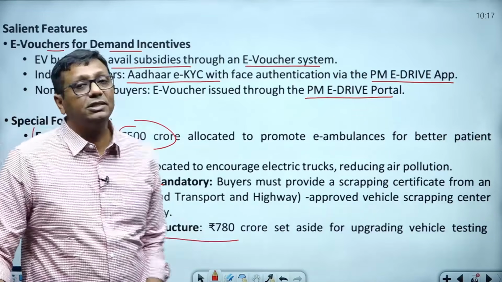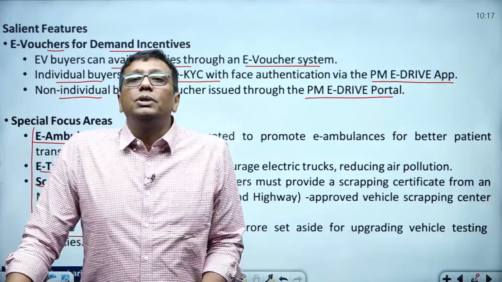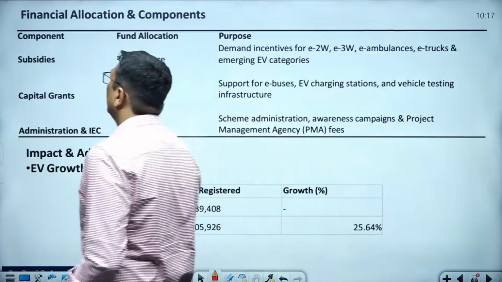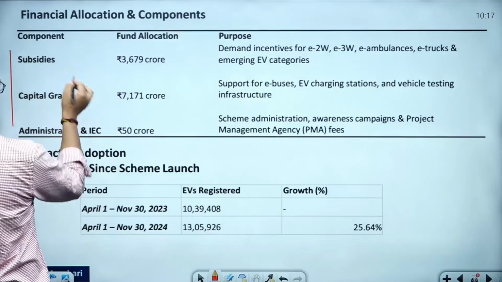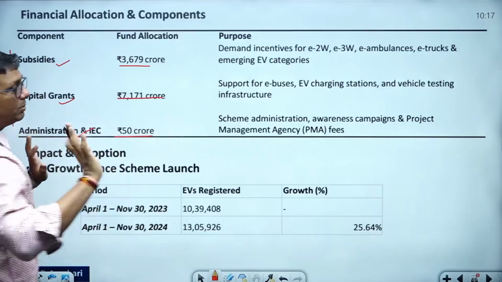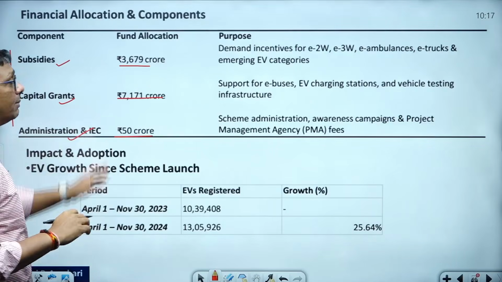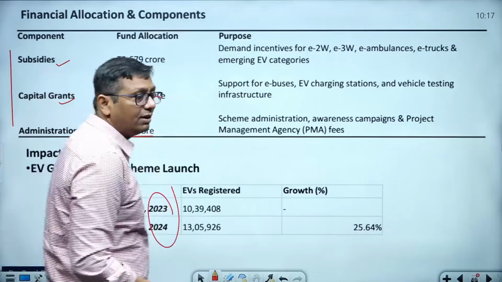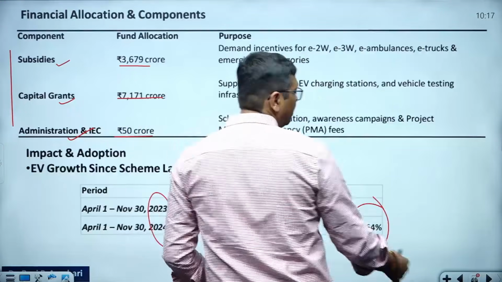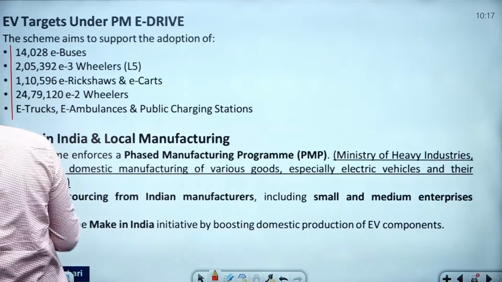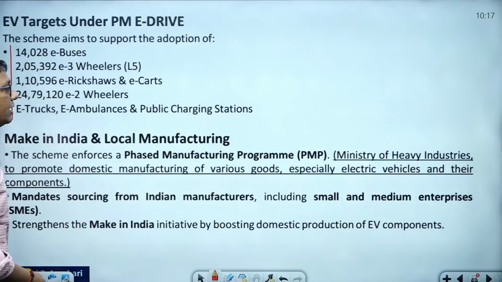780 crore is going to be invested in vehicle testing infrastructure, guys. In such a way we are going to protect the environment, at different levels. As for expenditure, subsidy level, capital grant, administrator, UPSC never asks such factual data about the amounts, you guys know very well. But in 2023-24, data shows around 25% increase in EV vehicle sales. So these are the changes that we are going to see.